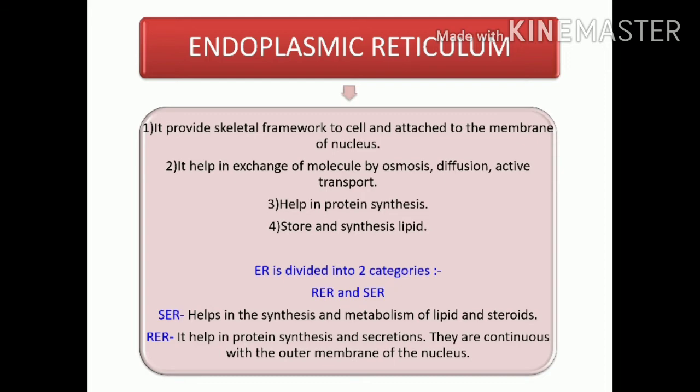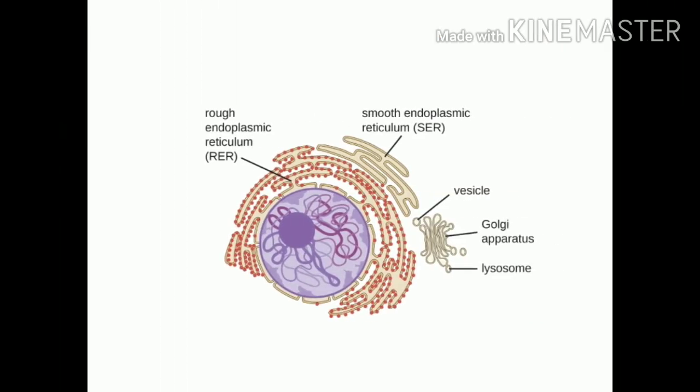As you can see in the diagram, RER is continuous with the outer membrane of the nucleus. It is attached to the outer membrane of the nucleus and contains some granular structures. That red dotted structure is the granular structure which is present in the RER. That's why it is called RER.